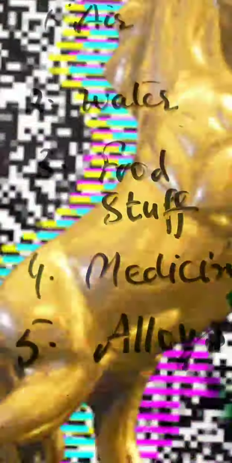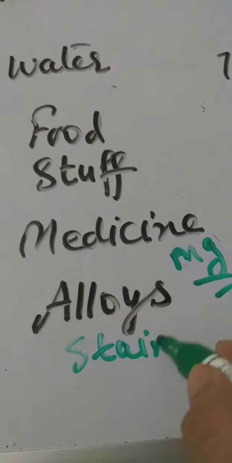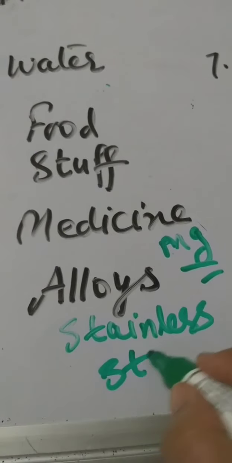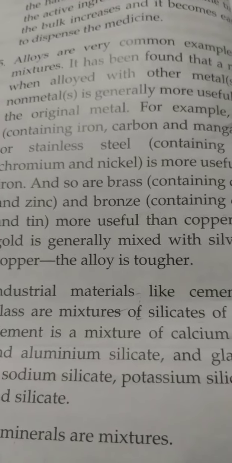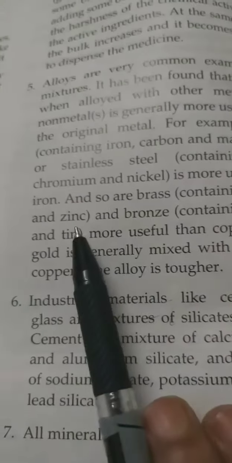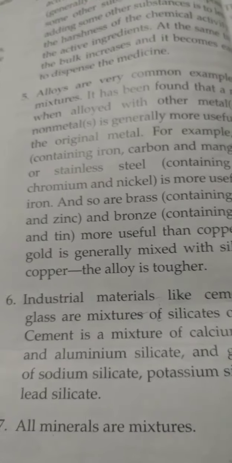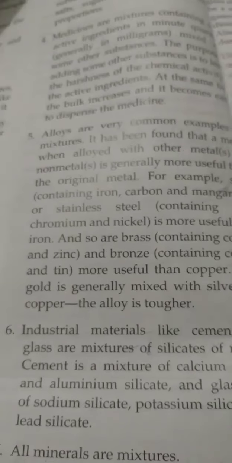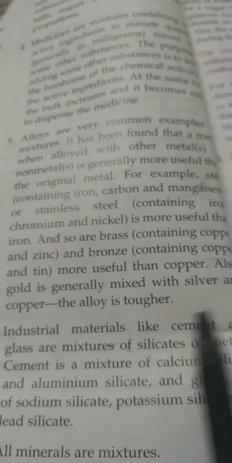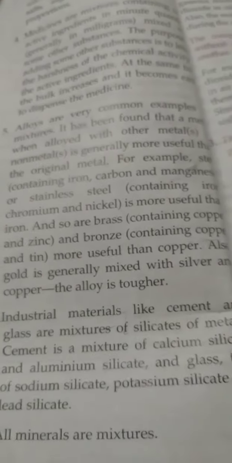It has been found that metals when alloyed with other metals or non-metals, generally we get more useful materials than the original metals. For example, stainless steel contains iron, nickel and chromium. Similarly, brass contains copper and zinc, bronze contains copper and tin, more useful than copper. Also, gold is generally mixed with silver and copper to make the alloy.